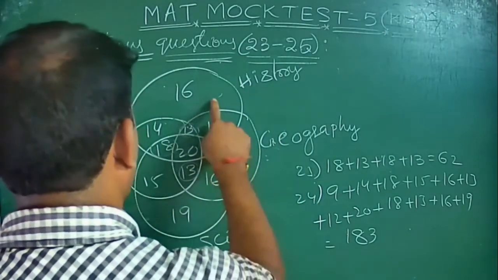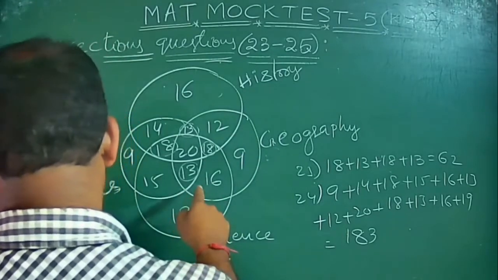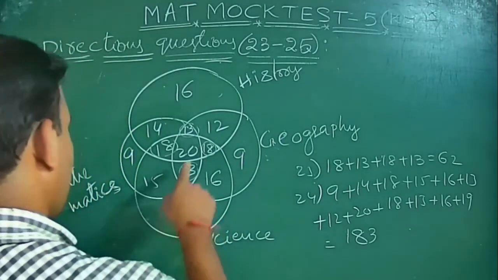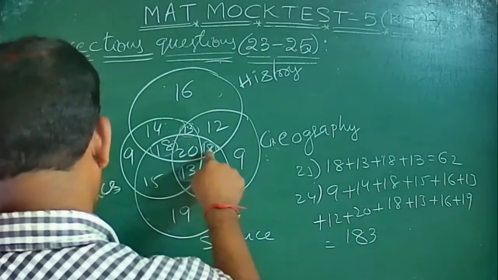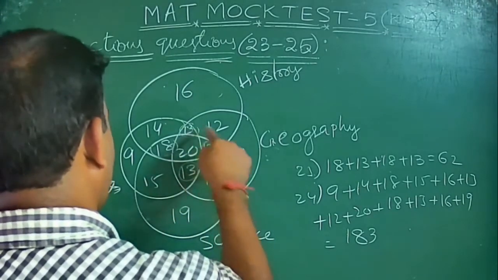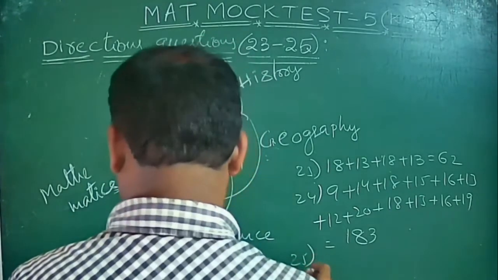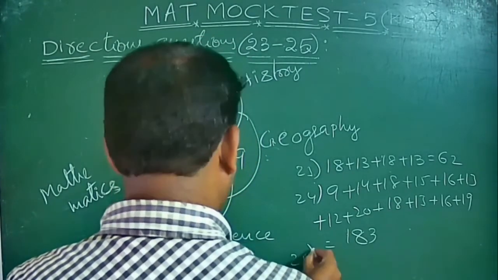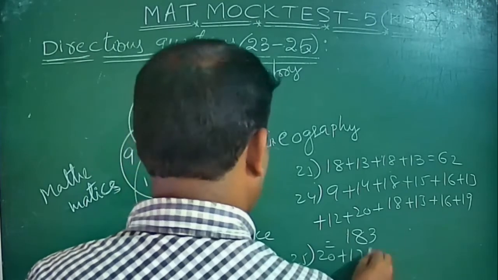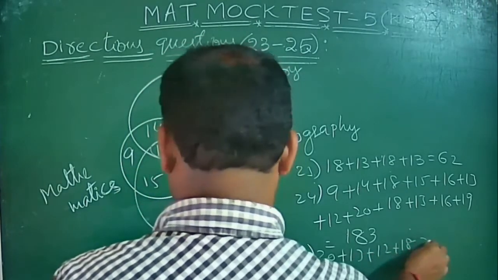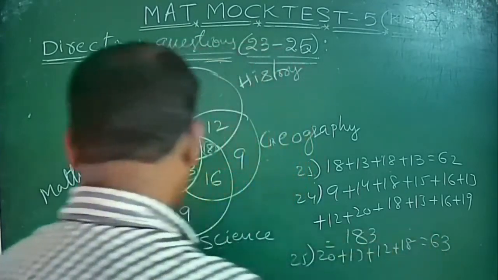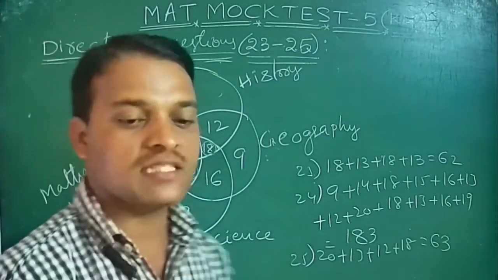So what are the intersections you need to take here? Here 20 is there and again 18 is there. Next 13 and 12 also will be there. So the 25th one is 20 plus 13 plus 12 plus 18, that is 63. Okay, 63. So that is option 2.